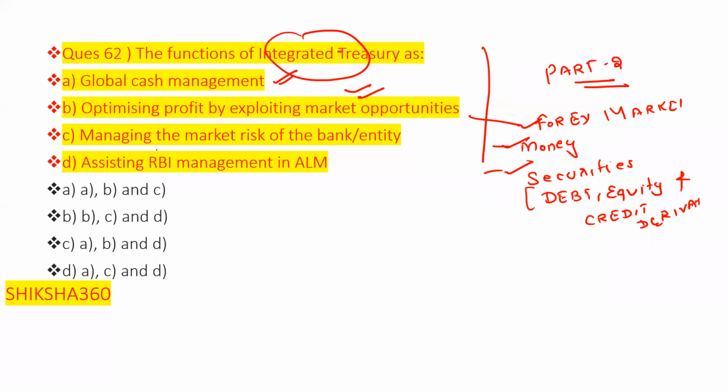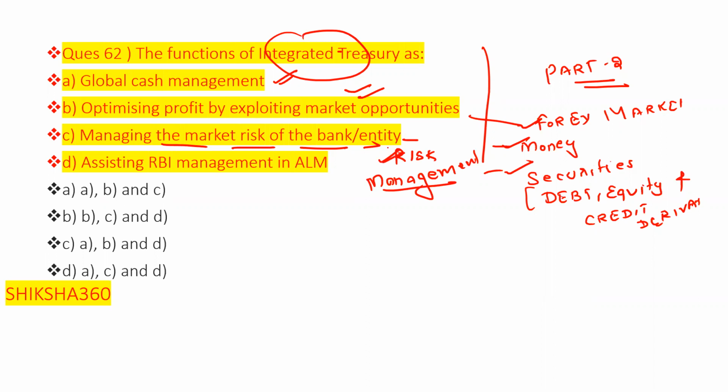Third one is managing the market risk of the bank or entity. This we have already discussed. This one is also a function of the treasury, that is risk management. So managing the market risk of the bank or entity is risk management. This is also a function of the integrated treasury.